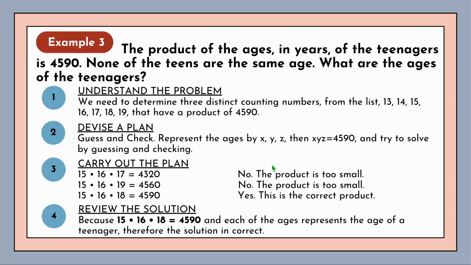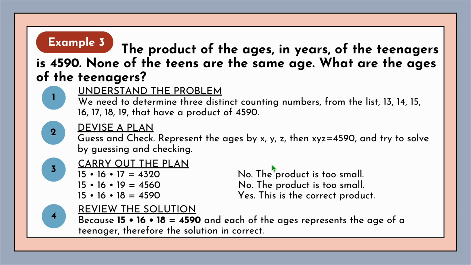Next, the product of the ages in years of the teenagers is 4590. None of the teens are the same age. What are the ages of the teenagers? Okay, so as we are given the problem here, we have to determine the ages of those that are teenagers.